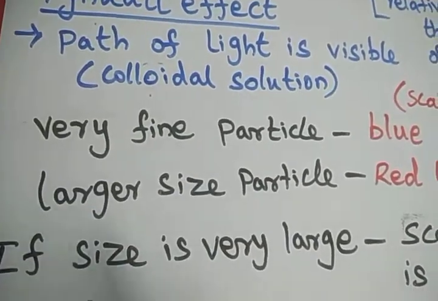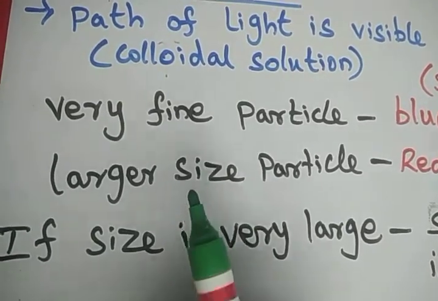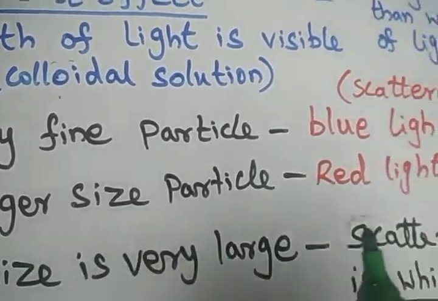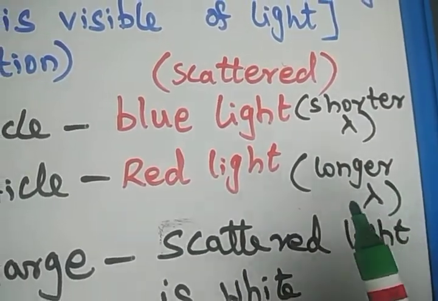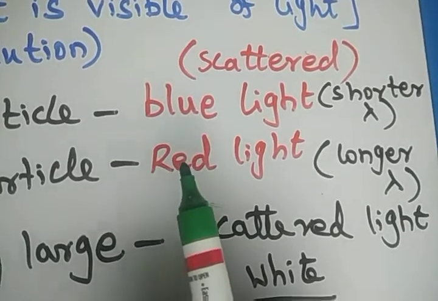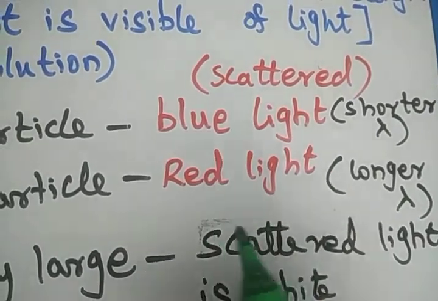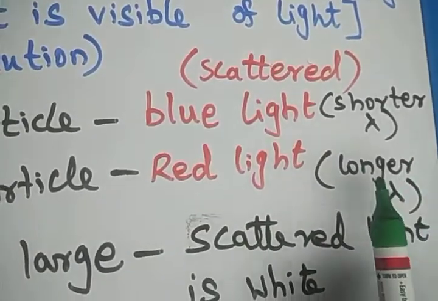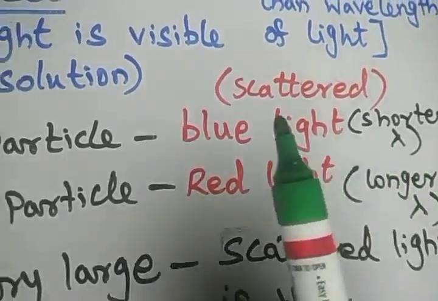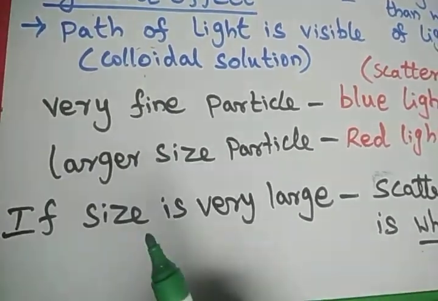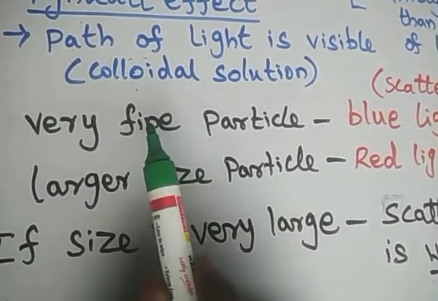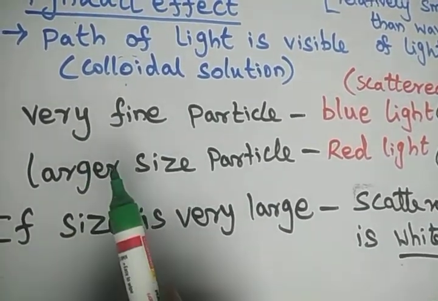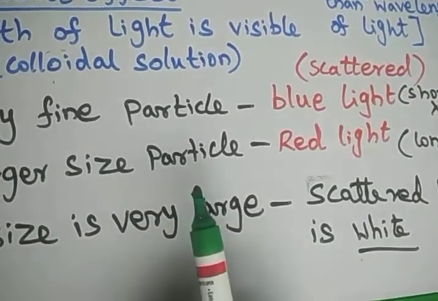When the white light falls on a larger particle than the previous one, the higher wavelength light will be scattered. It may be a red color or green or yellow, orange, some other colors. The blue light is a shorter wavelength, red light is a longer wavelength. When the white light falls on the particle, if the particle is very small, blue light will be scattered. Then when the size of the particle is larger, the red light will be scattered.